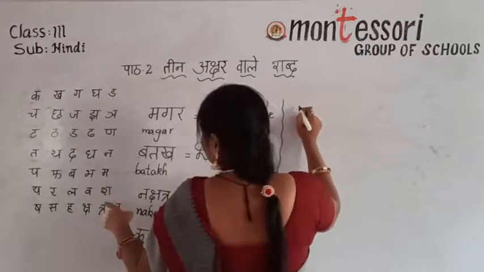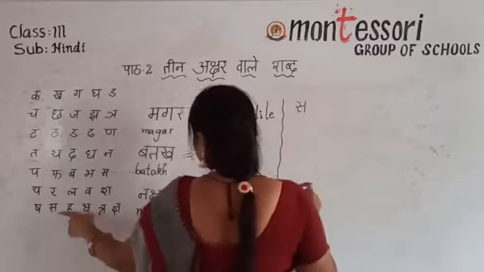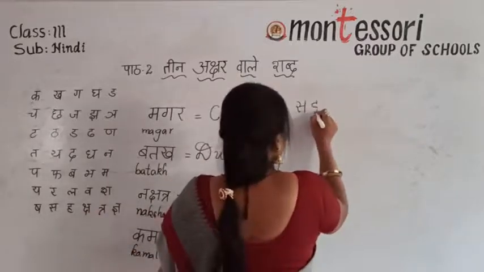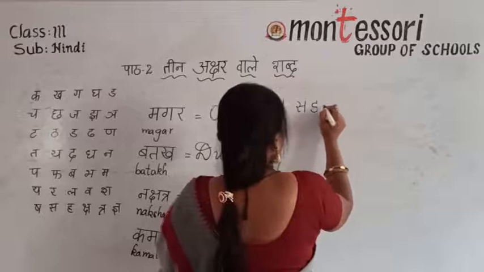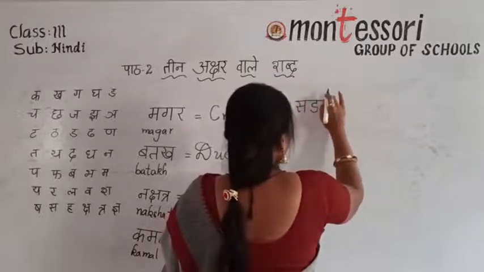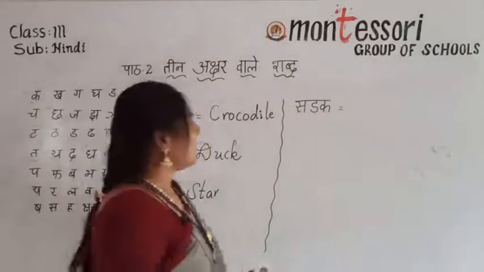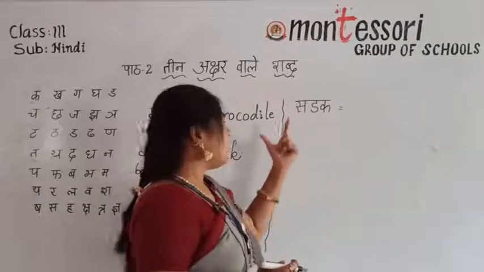What are the letters I am writing? Check it here. Read along with me. Okay. Sa, Ra, Ka. Sadak. Sa, Ra, Ka. This is Ra.